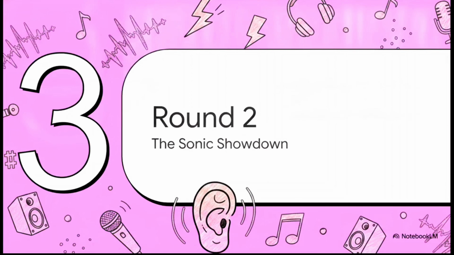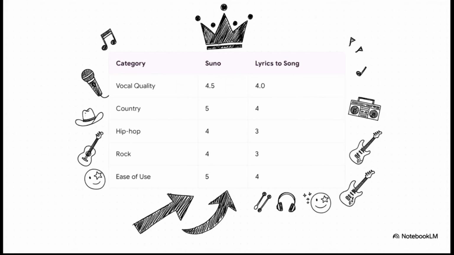All right, round 2, the sonic showdown. Now, what's really interesting about this slide is the qualitative scoring. We're looking at a complete and total sweep by Suno across the board. Whether we're talking raw vocal quality, specific genre performance in country, hip-hop, or rock, or even just baseline ease of use, Suno decisively beats out Lyrics to Song in every single category.